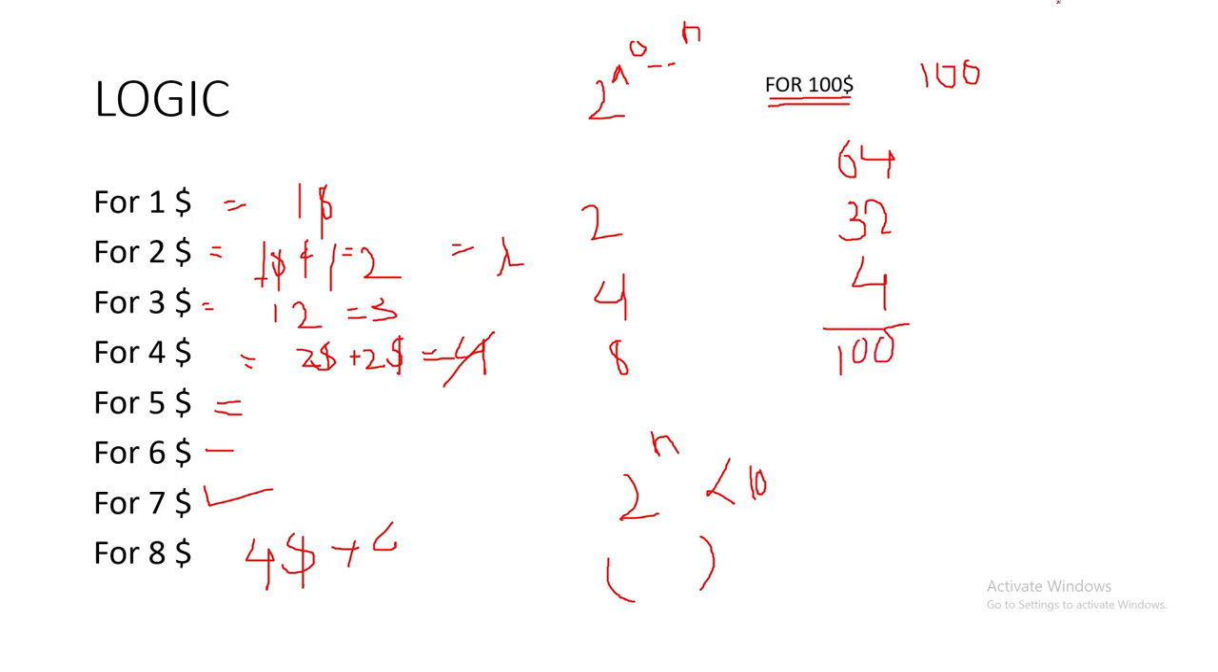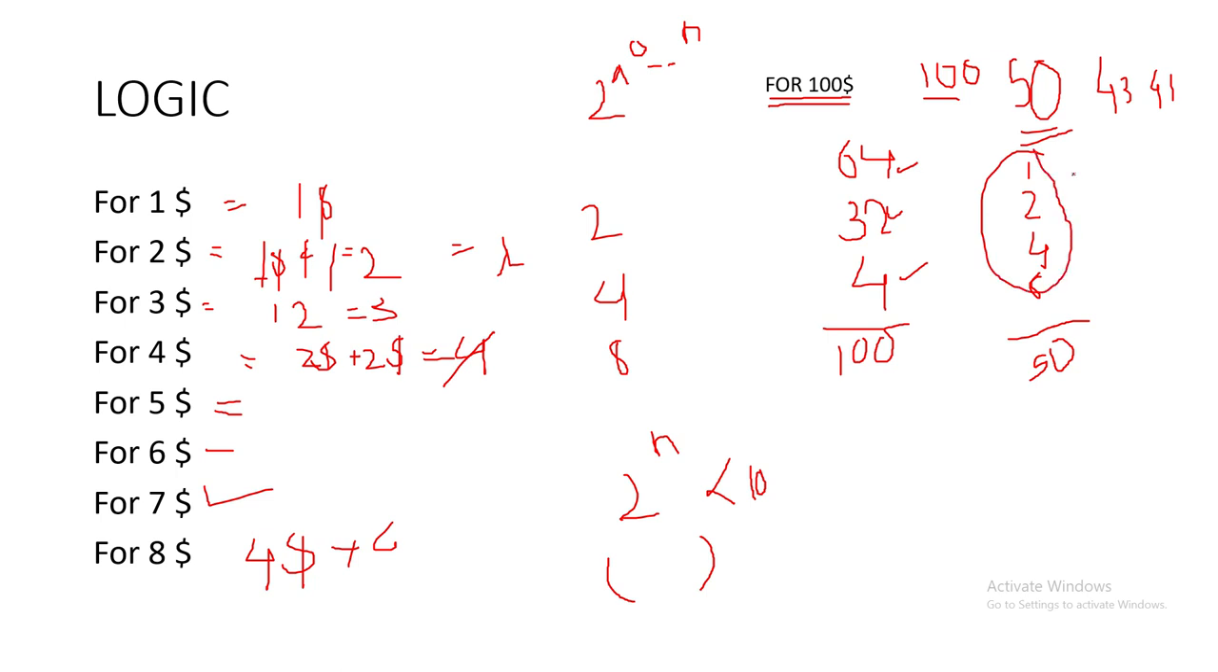But what if the price was 50? So we cannot use 64, 32 and 4 to make an amount of 50. So we add values like 1, 2, 4, 8 and so on such that it becomes 50. So this is how it works. The maximum value can be 100, the value can be 50, the value can be 43, the value can be 41. So the condition is we must have all the coins which can satisfy these conditions.